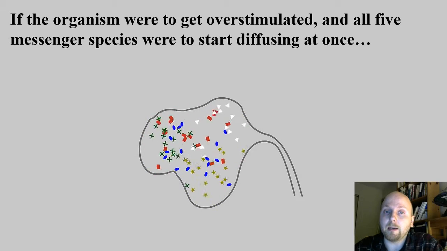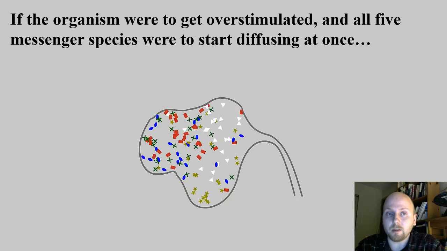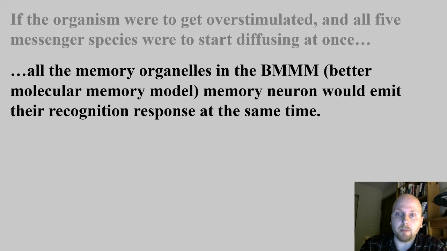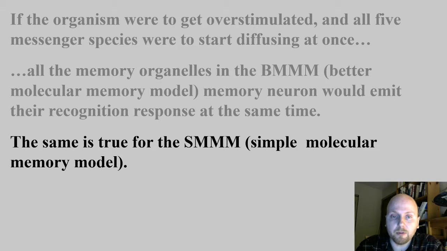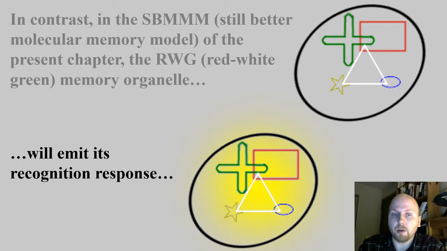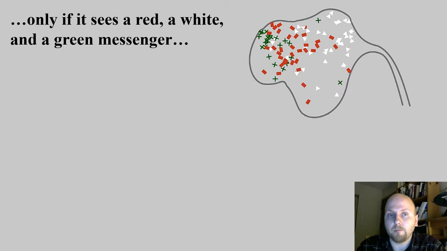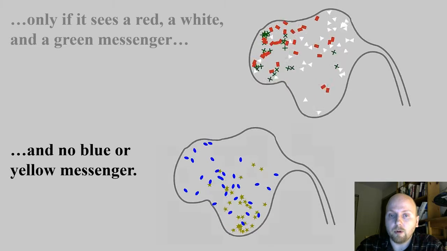If the organism were to get overstimulated and all 5 messenger species were to start diffusing at once, all the memory organelles in the better molecular memory model memory neuron would emit their recognition responses at the same time. The same is true for the simple molecular memory model. In contrast, in the still better molecular memory model of the present chapter, the red, white, green memory organelle will emit its recognition response only if it sees a red, a white, and a green messenger, and no blue or yellow messenger.